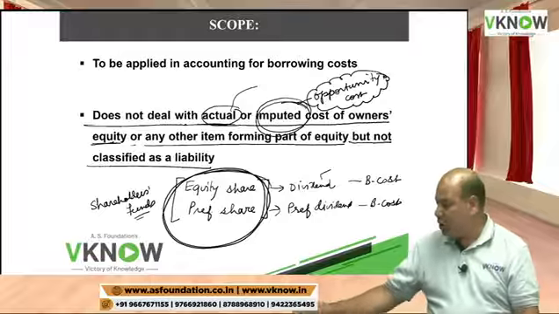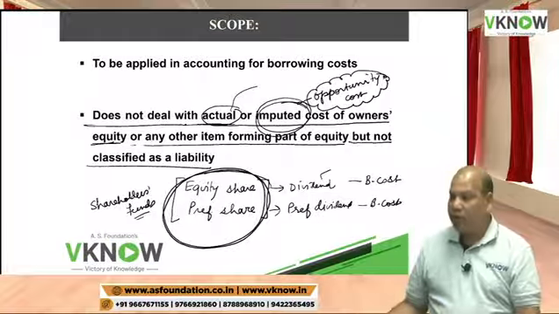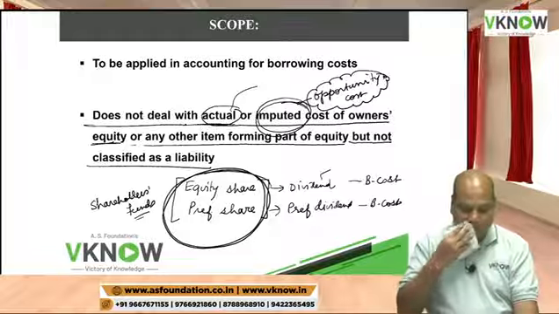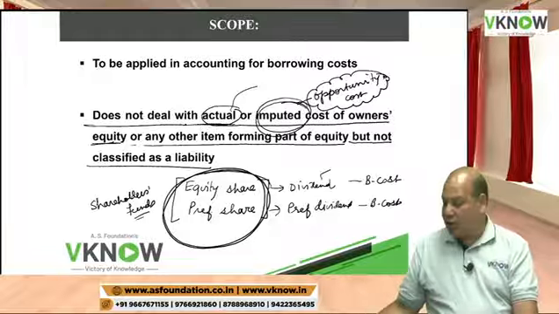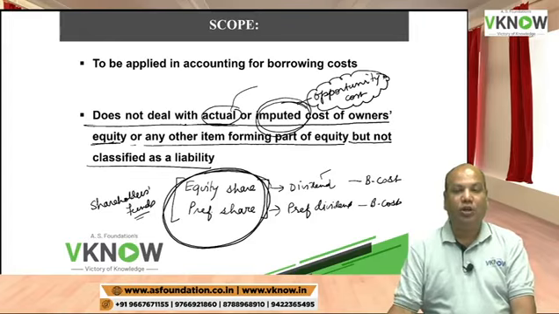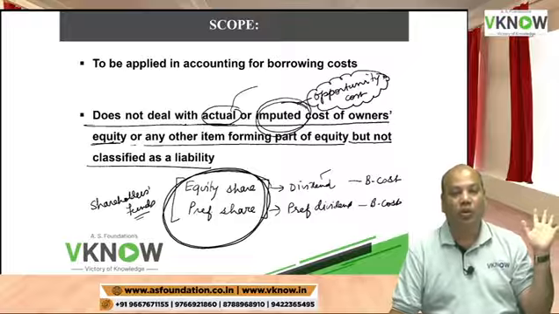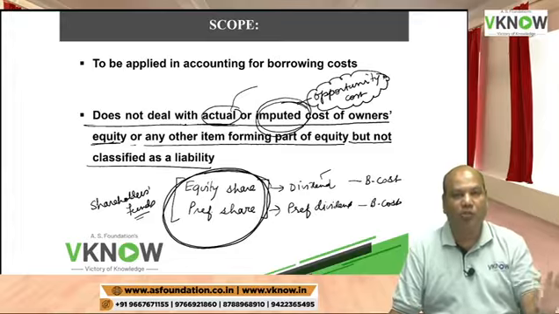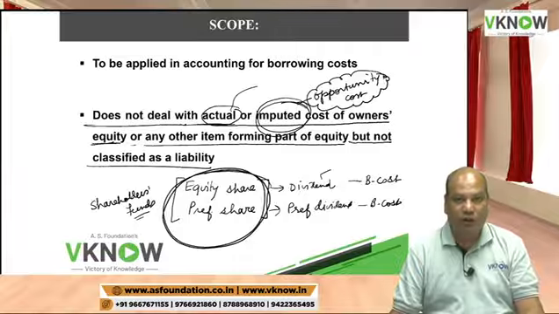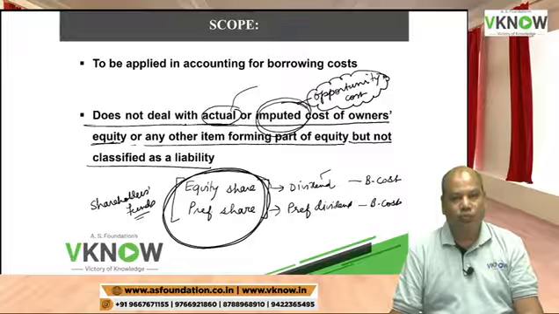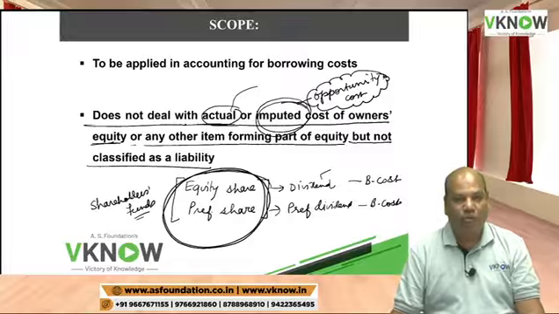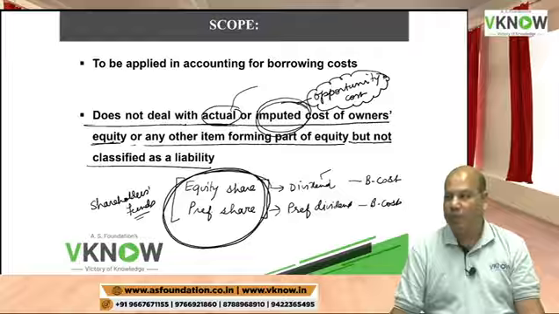Opportunity cost cannot be allowed. Our accountancy is based on historical cost convention. We can't account in our books of account hypothetical numbers, notional numbers, imputed numbers which have not actually been incurred. So the standard says what you have not actually incurred, forget it. You are not allowed to treat any payment made to equity share capital, preference share capital as borrowing cost.